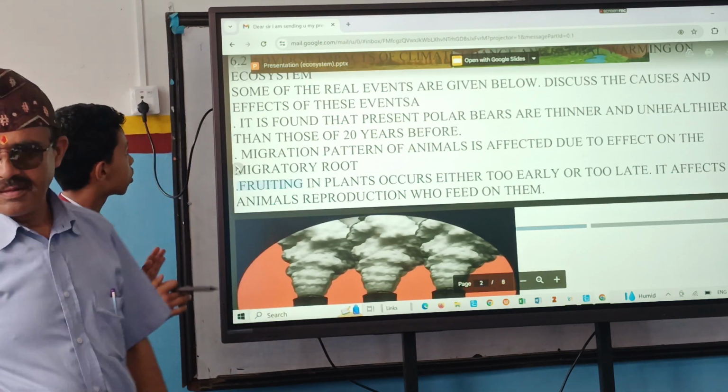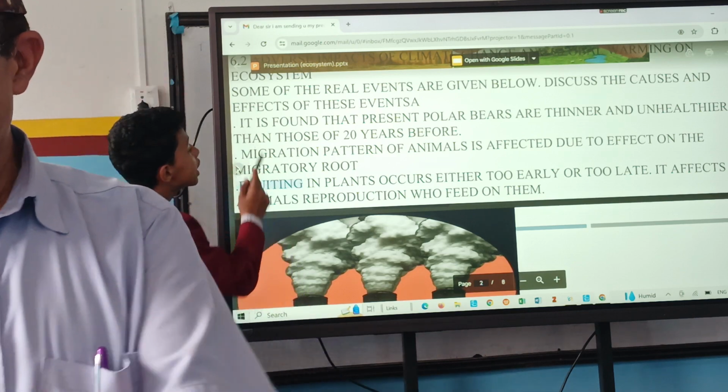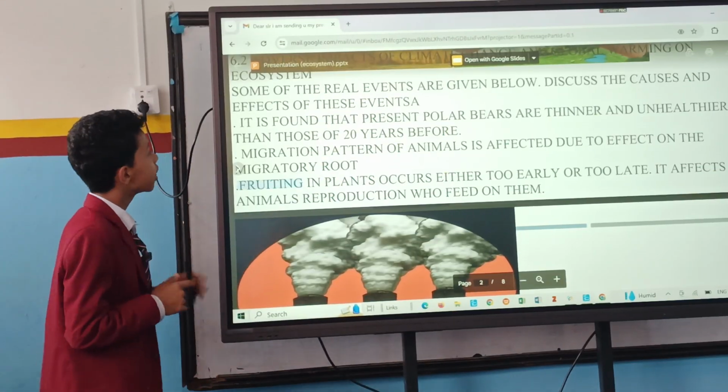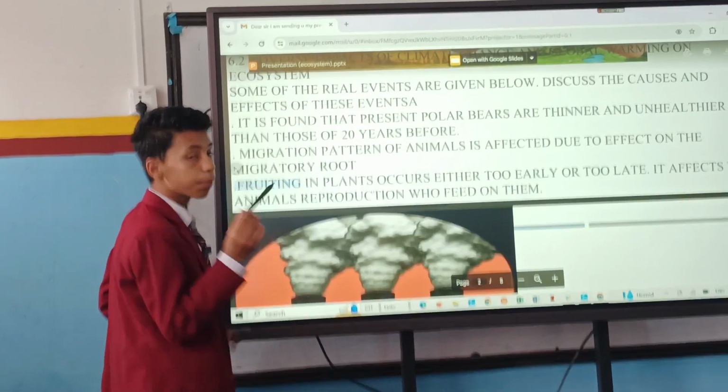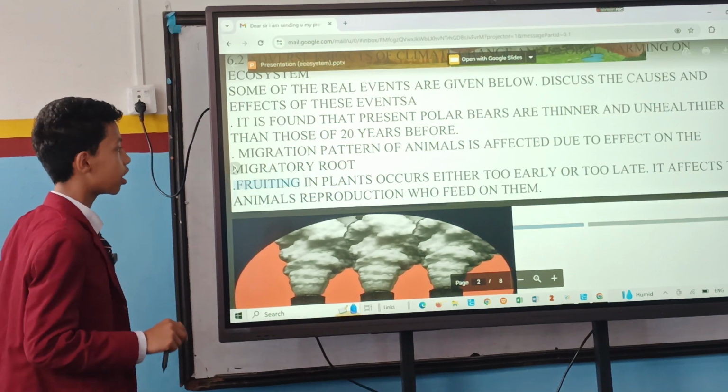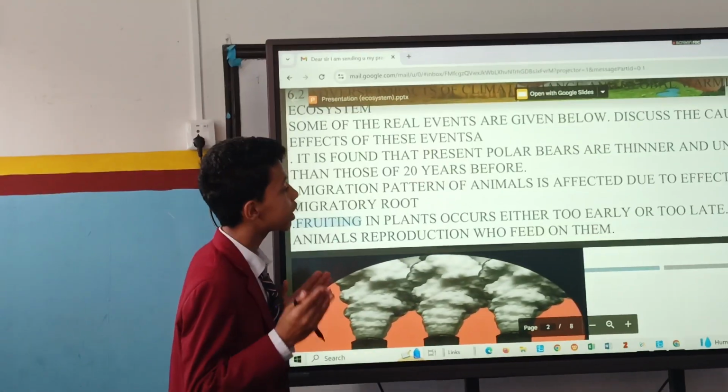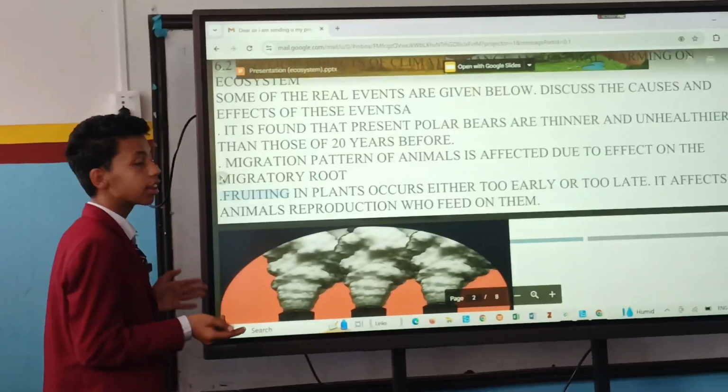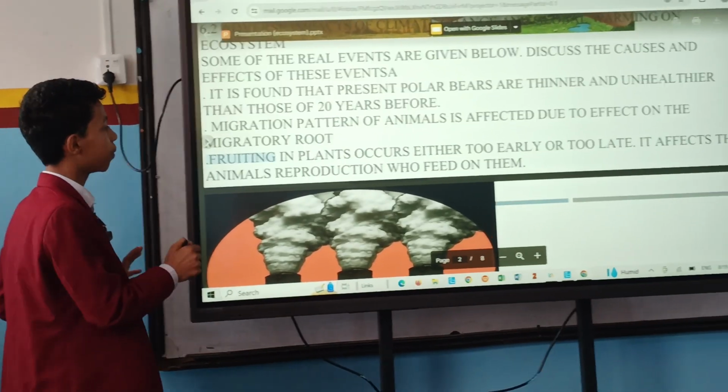Some effects of global warming are: it is found that present polar bears are thinner and unhealthier than those of 20 years before. The present polar bears, which live in very cold regions, are much thinner and unhealthier than the polar bears of 20 years ago.